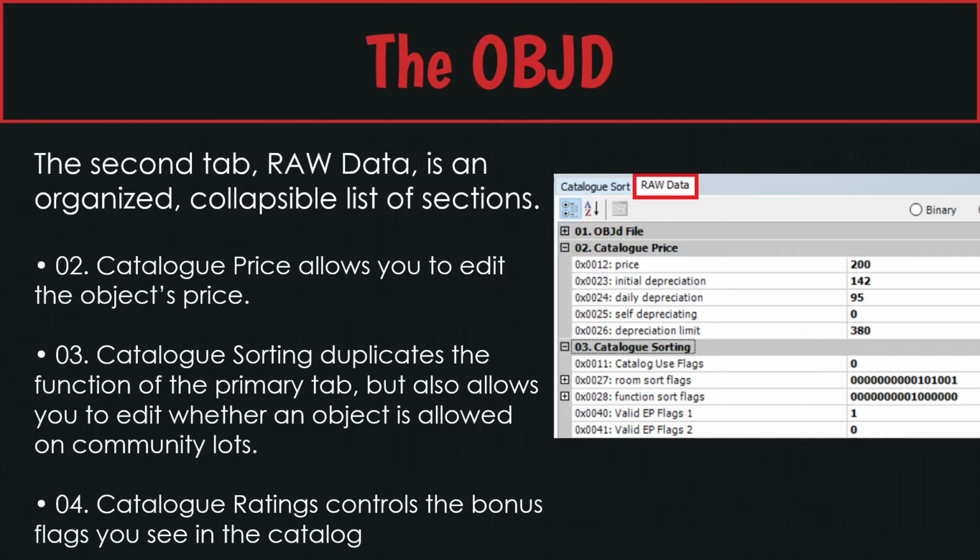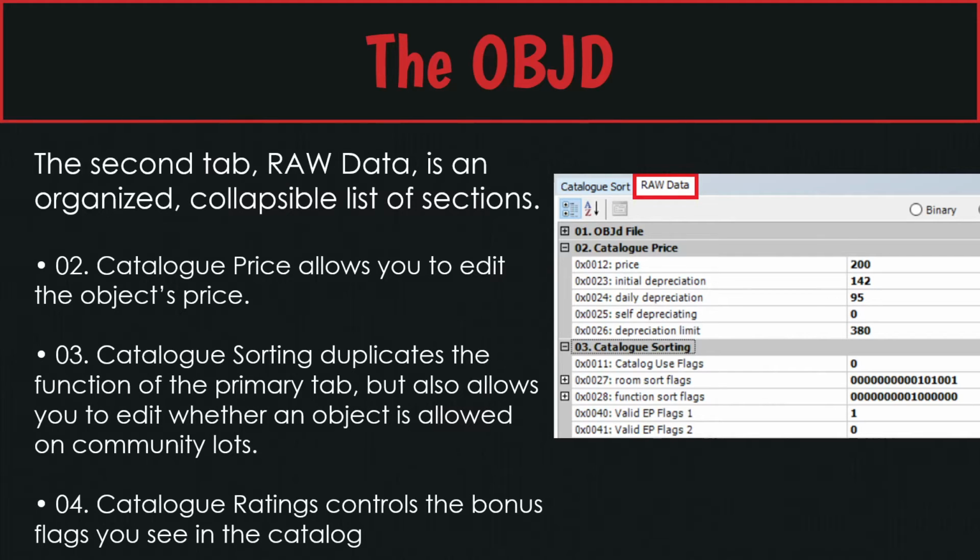The raw data is an organized list, but it will have a header, and if you're not looking at that section, for example, you can collapse it. For example, catalog price. You want to edit the catalog price. By default, it is expanded, but if we need to move past this, if we need to find, say, section 6, we can collapse that just by clicking on that little minus sign.